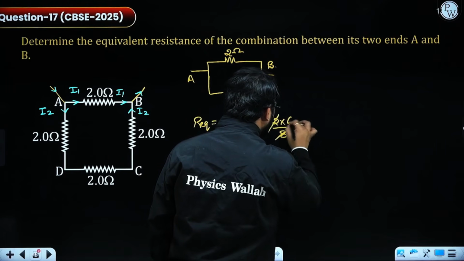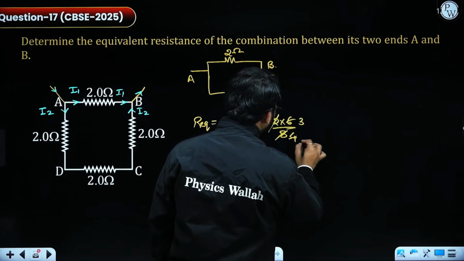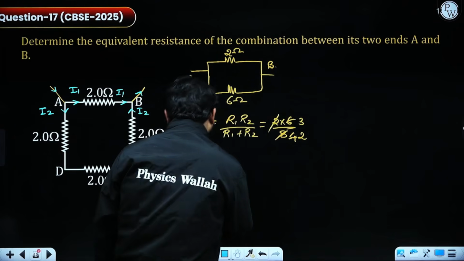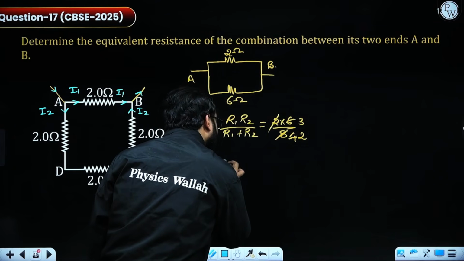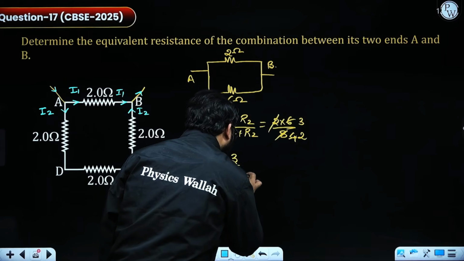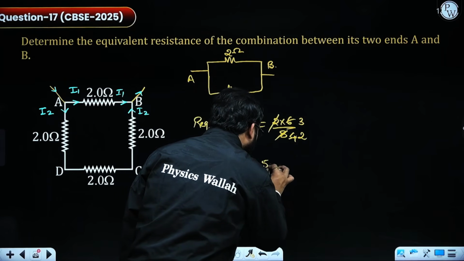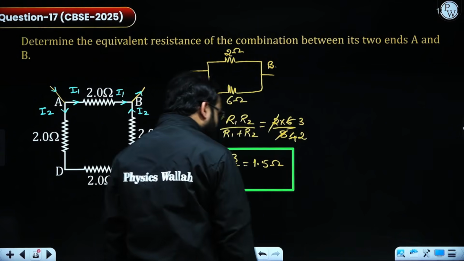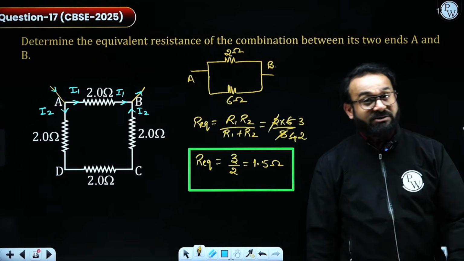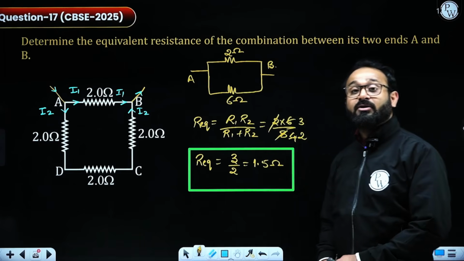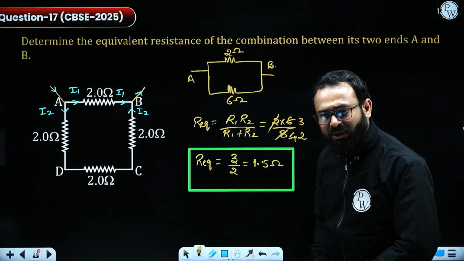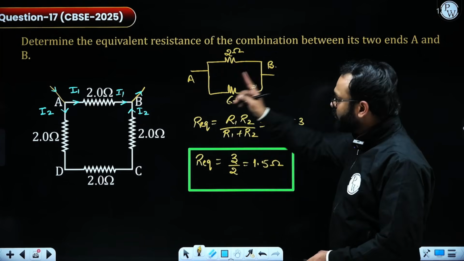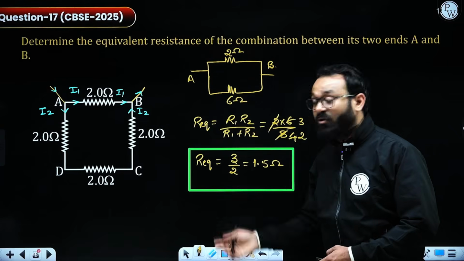So this is 4, this is 3 and 2. So finally the R equivalent is 3 by 2, which is equal to 1.5 ohms. So please try to understand the importance of the terminals, across what terminals the R equivalent is going to be asked. Accordingly you have to apply the flow of current.